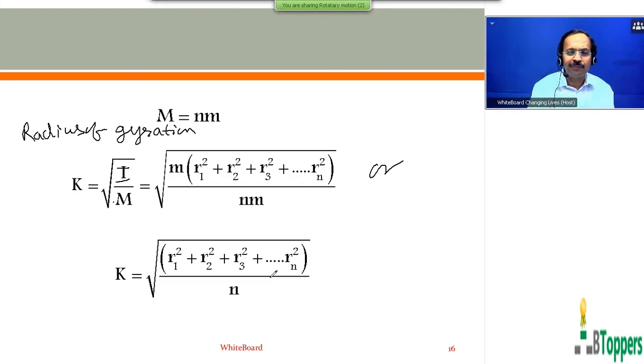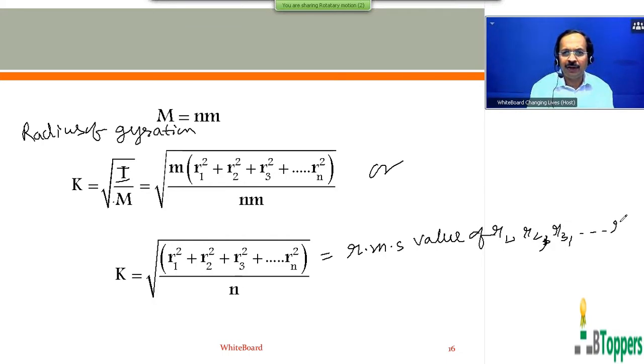You get K equal to under root of R1 square plus R2 square plus R3 square up to Rn square divided by M. That means the RMS value of radial distances R1, R2, R3, etc. up to Rn. So those who want to write the notes, please finish writing the notes up to this. If you need more time, you can take a pause and write the notes.